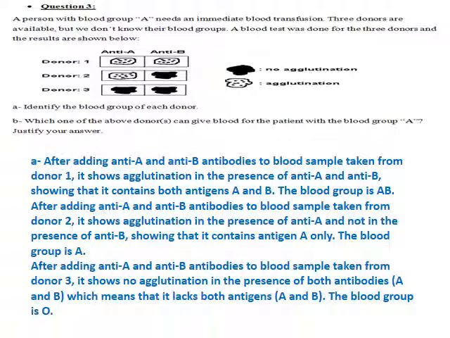After adding anti-A and anti-B antibodies to the blood sample taken from donor 2, it shows agglutination in the presence of anti-A and not in the presence of anti-B, meaning that it contains only antigen A, so the blood group is A. Donor 1 is AB. After adding anti-A and anti-B antibodies to the blood sample taken from donor 3, it shows no agglutination in the presence of both antibodies, which means that it lacks both antigens, and the blood group is O.